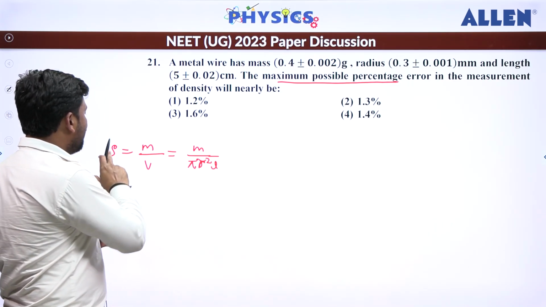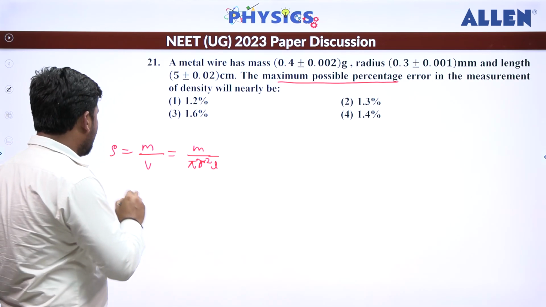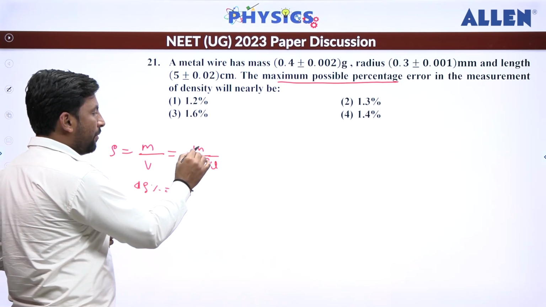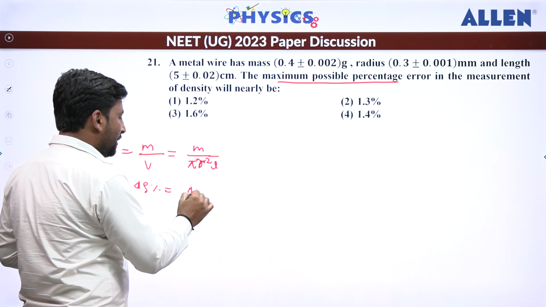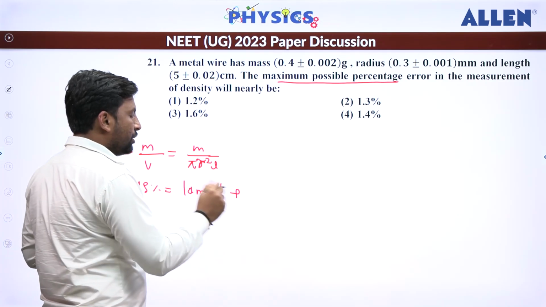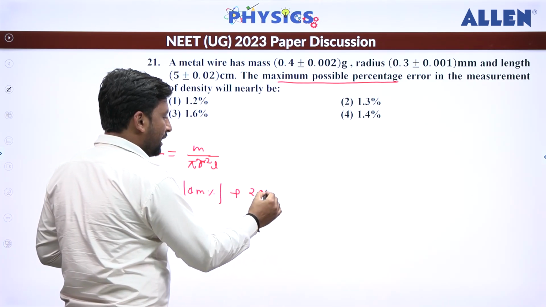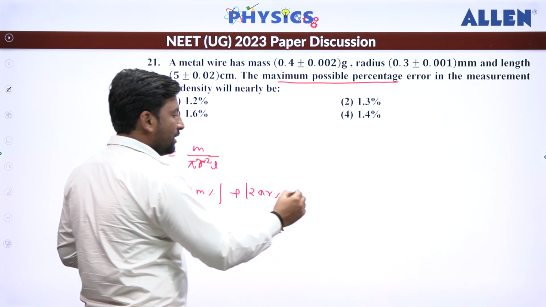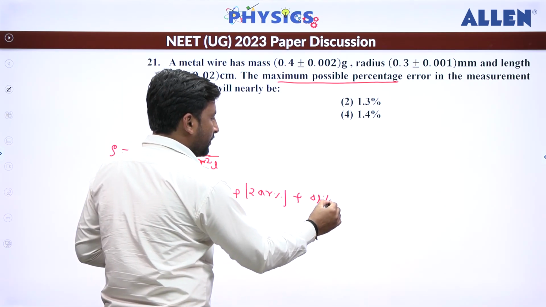Now if you want to find the maximum permissible error in this density, we can say delta rho percentage is equal to, the power of m is 1, so delta m percentage modulus, plus the power of r is 2, so 2 times delta r percentage modulus, plus the power of length L is 1, so delta L percentage modulus.